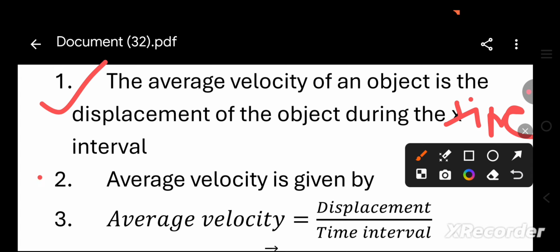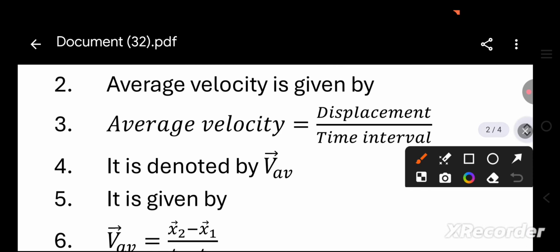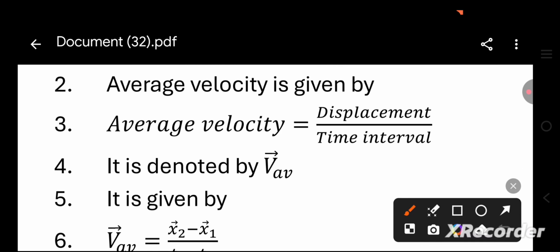Then second point, the average velocity is given by: average velocity is equal to displacement upon time interval. Average velocity is denoted by v vector average.